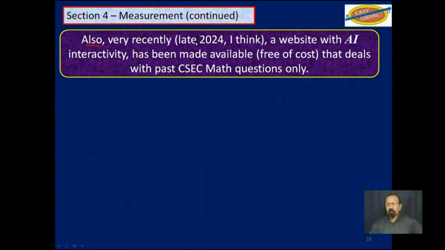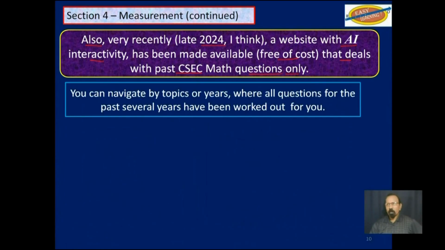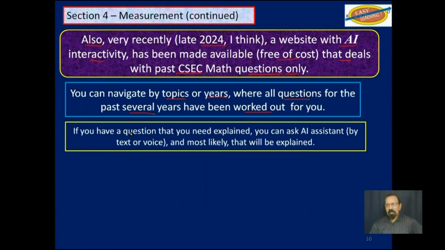Also, as of late 2024, a website with AI interactivity has been made available free of cost, and this website deals with past CSEC math questions only, specifically from paper 2. You can navigate by topics or years, where all questions for the past several years have been worked out. If you still have a question that you need explained, you can ask the AI assistant either by text or voice, and most likely that will be explained for you.